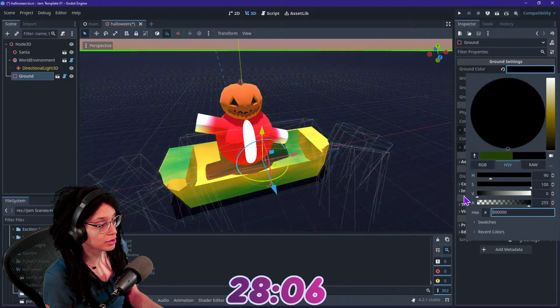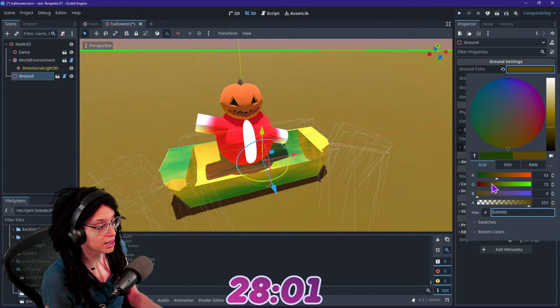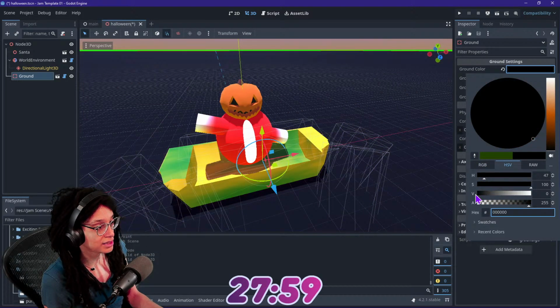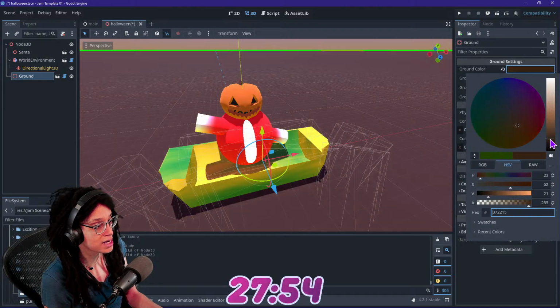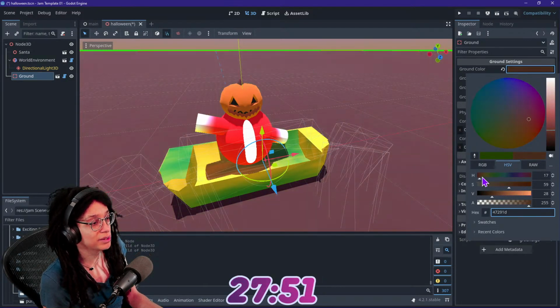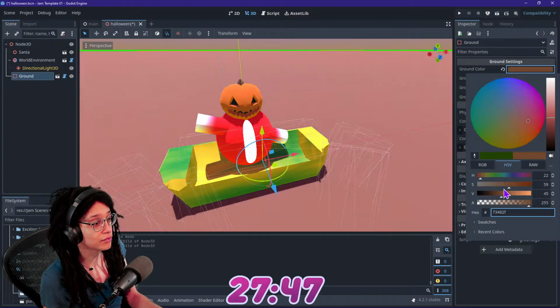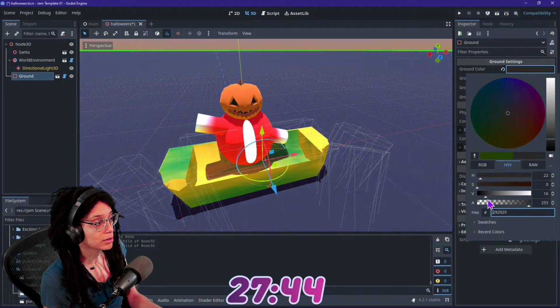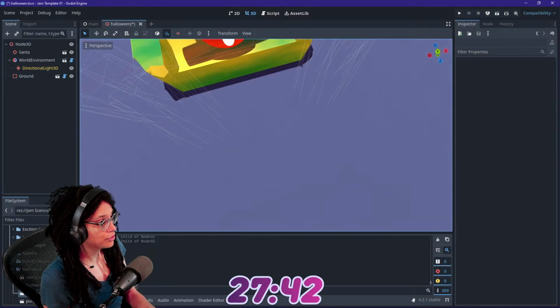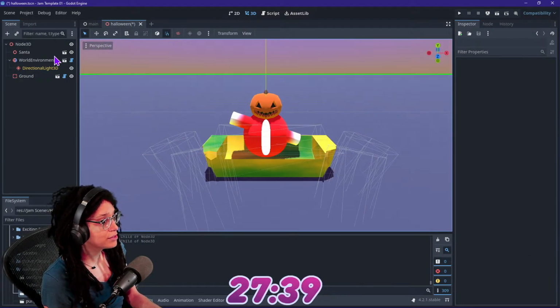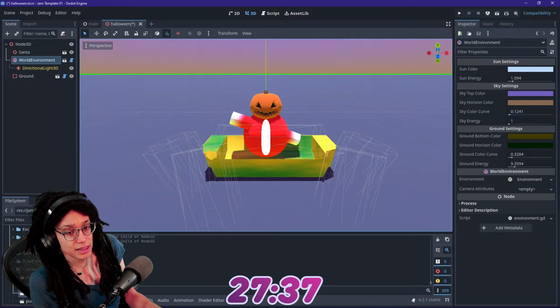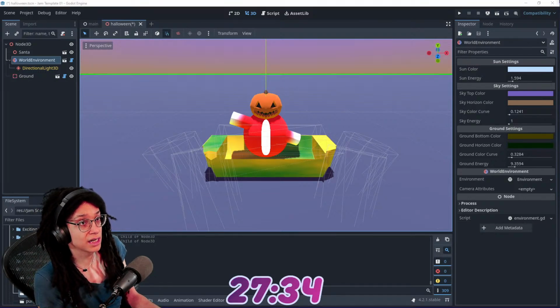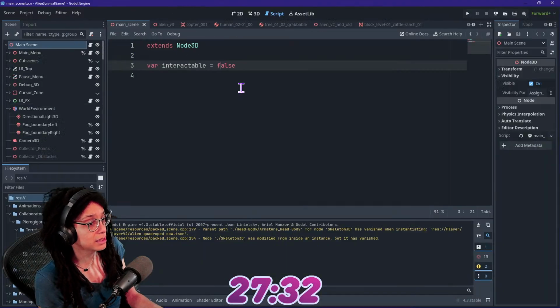So I'm going to give it some grayness. If you could just be like black and white, I would really appreciate it. That would be ideal. I don't know what you're doing, but could you be black and white? Cool. You know what? You can be like an off white. It's fine. I said it's fine. Oh, come down here. There we go. That's the street color, naturally. I guess it should be like dark out, like it's nighttime, right? Right. I think that would make a lot of sense.